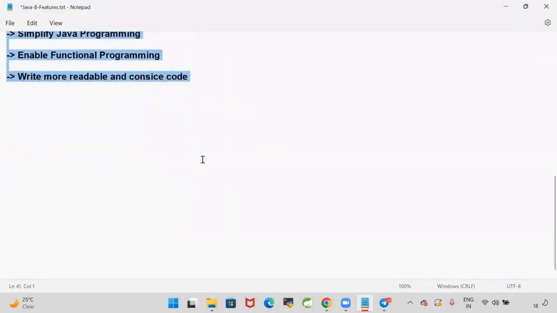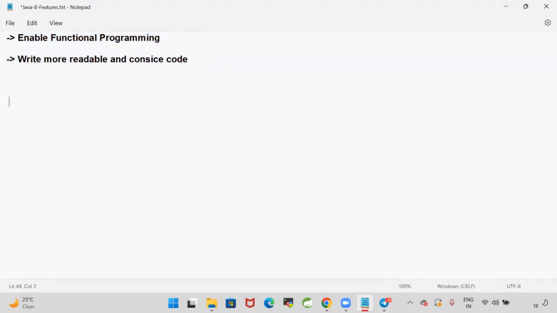What are the new features introduced in the Java 1.8 version? The first change that they made in Java 1.8 is in the interfaces. Interface changes.